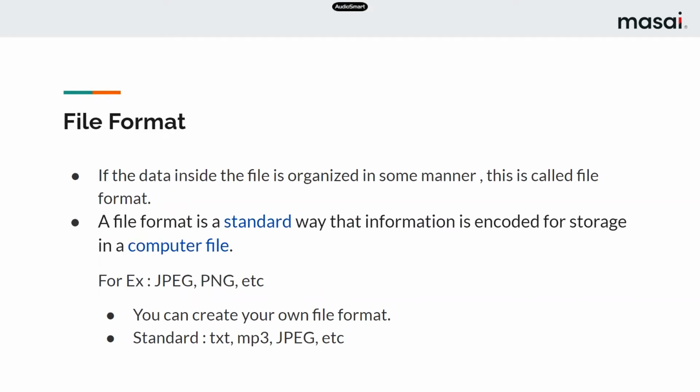A file format is a standard way that information is encoded for storage in a computer file. For example, JPG and PNG. Encoding for JPG is very different from PNG. If you try to open a JPG file using PNG software, it will not open. The best thing about file formats is that you can create your own file format, but the standard ones are text, MP3, JPG, and WAV.